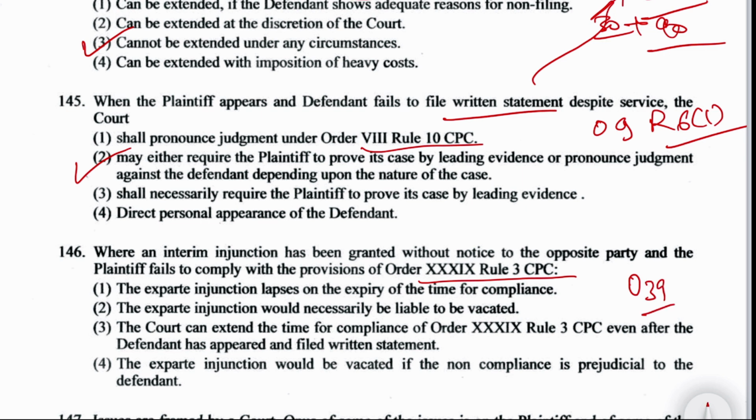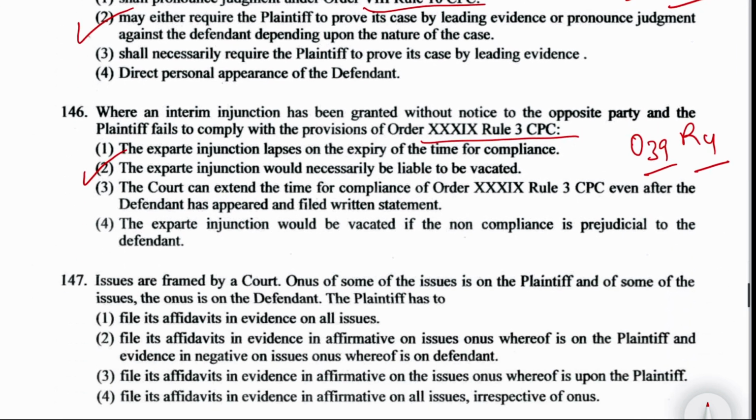First of all, what is Order 39? It talks about temporary injunctions and interlocutory orders. And Order 39 Rule 4 says that if the injunction was granted without giving notice to the opposite party, the court shall vacate the injunction unless, for the reasons to be recorded, it considers that it is not necessary so to do in the interests of justice. So the right answer is option number 2. The ex parte injunction would necessarily be liable to be vacated.